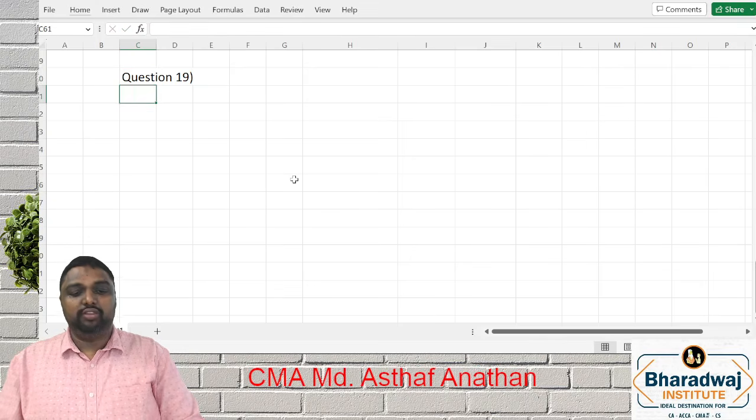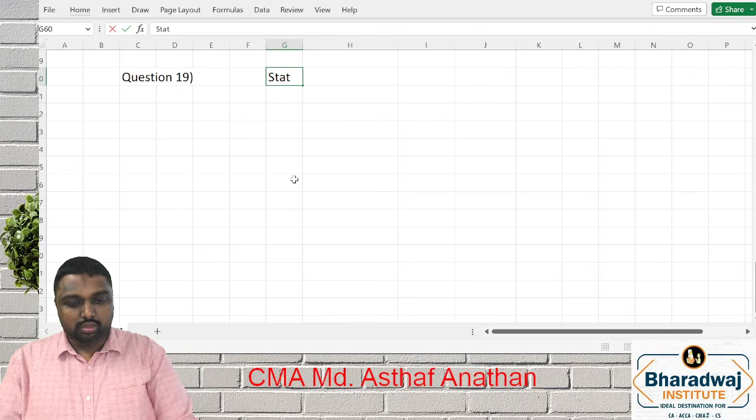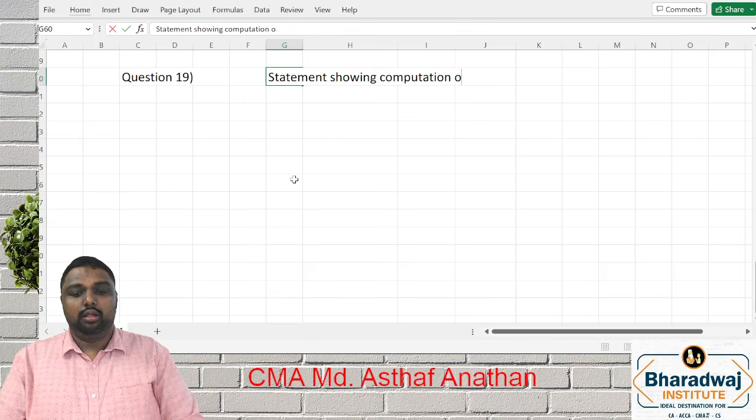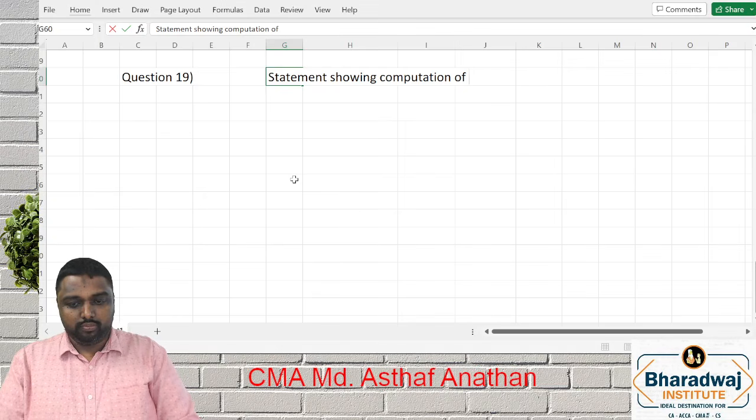First we will go for the statement showing computation of cost of steam. Very easy.